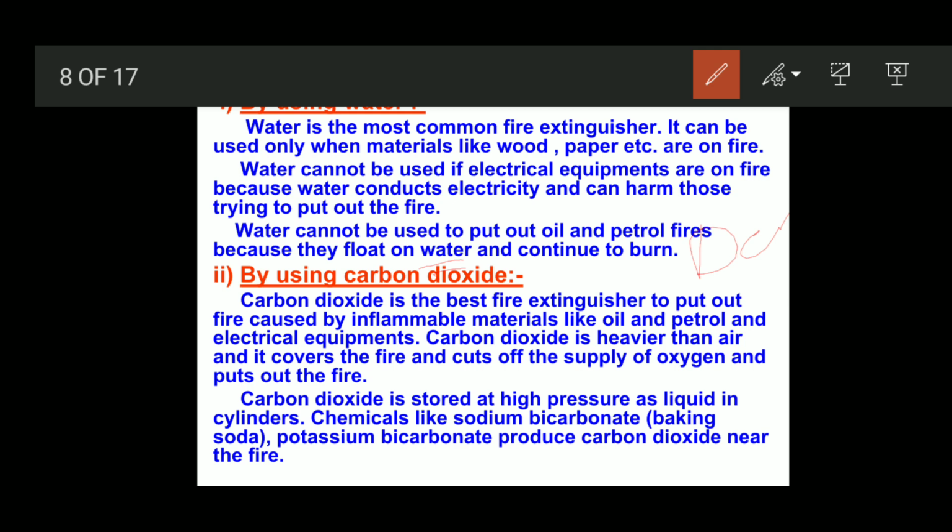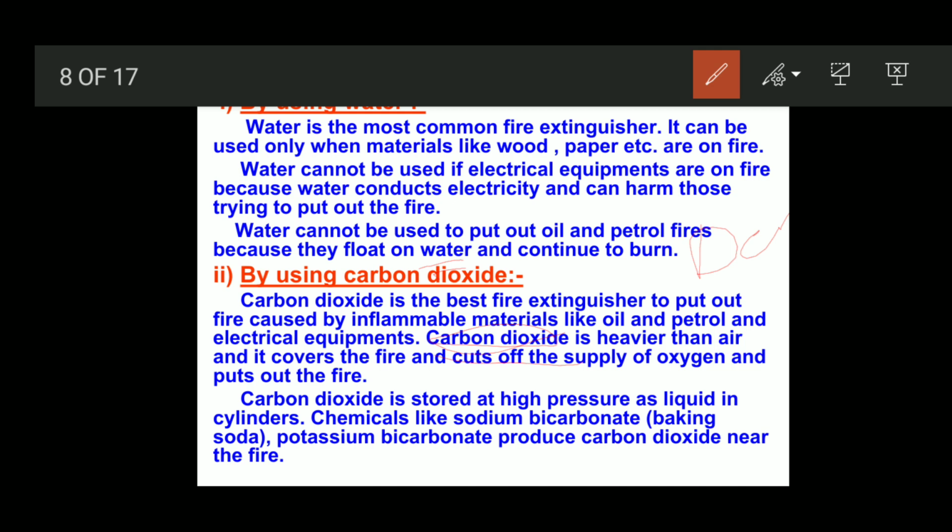This carbon dioxide is stored in the fire extinguisher machine, which we can see in our house and in our schools. It works like a blanket. It covers the fire like a blanket. So if it covers the whole fire, it does not allow oxygen to enter inside.